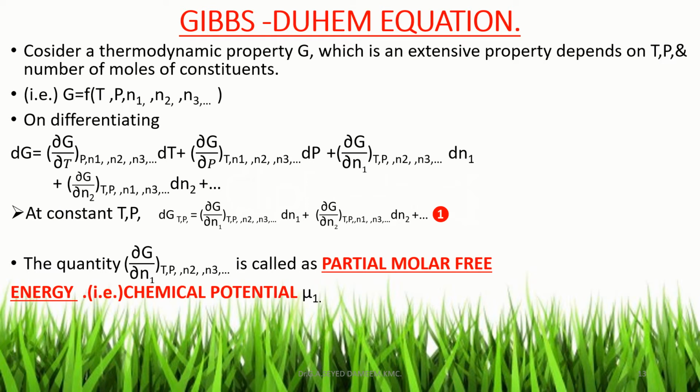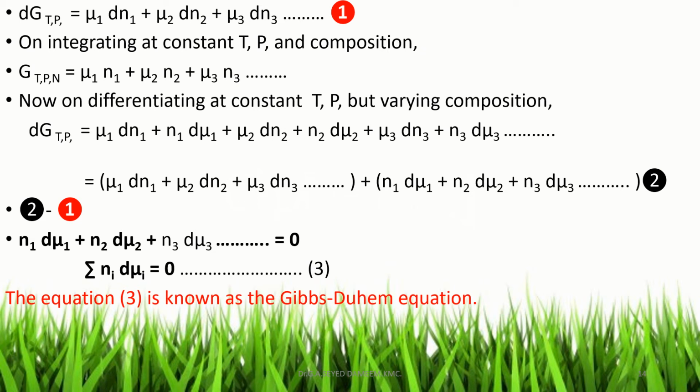Now the quantity dou G by dou N1 at constant temperature, pressure, N2, N3, etc. is called the partial molar free energy, that is, the chemical potential of component 1. So that equation can be written as dG at constant temperature and pressure equal to mu1 dN1 plus mu2 dN2 plus mu3 dN3 etc. That is equation number 1.